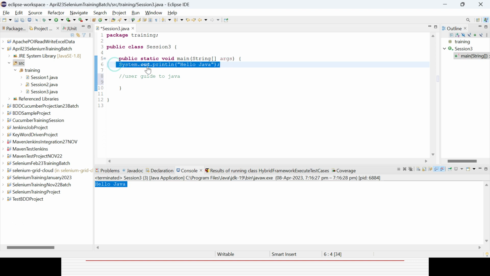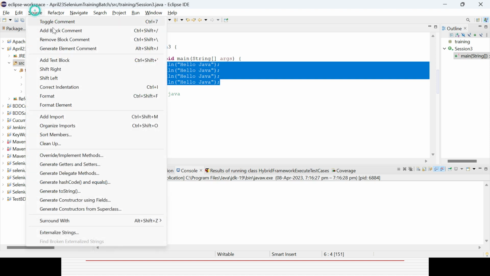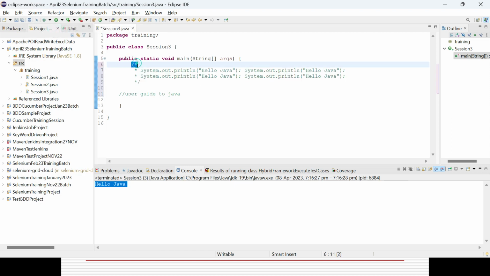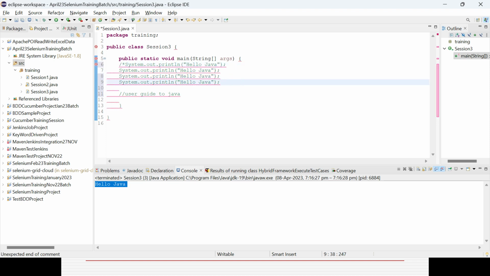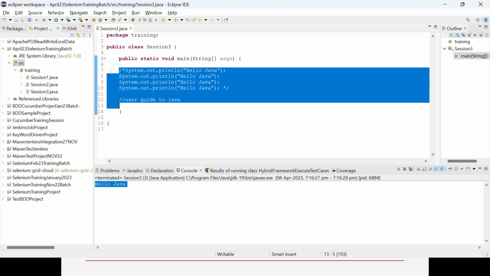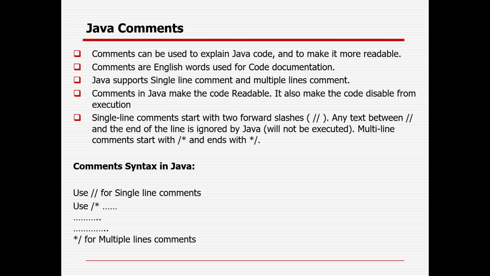And suppose I want to comment multiple lines. Is it possible to give slash slash everywhere? No, it is not possible. So what you can do is select all the lines, go to the source menu, and add block comment. Otherwise, in a similar way, you can type slash star at the start and star slash at the end. If you want to do it manually, I put slash star at the start of the code and star slash at the end, so that all the code is disabled. And if you run it, nothing will execute because all the code you wrote is disabled. That is the way. Comments are sometimes required to enable or disable code from the execution.